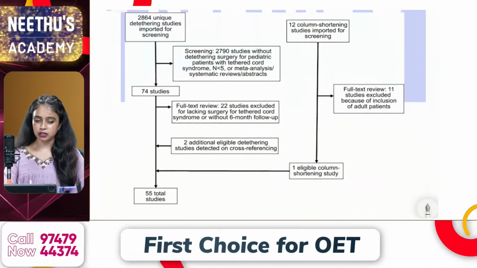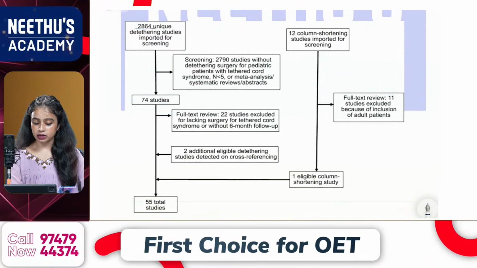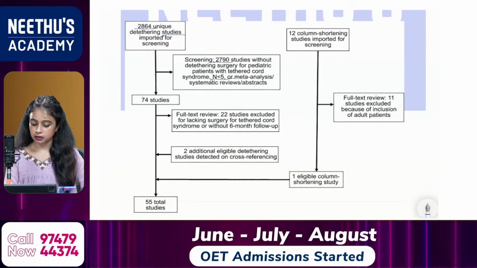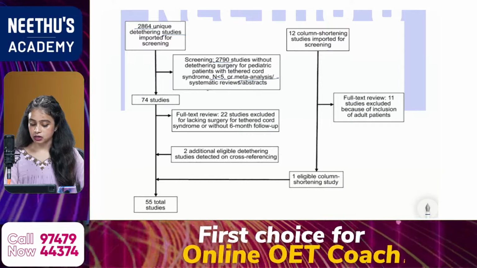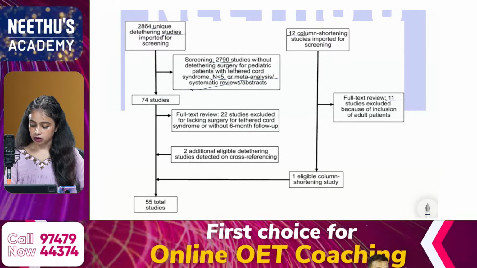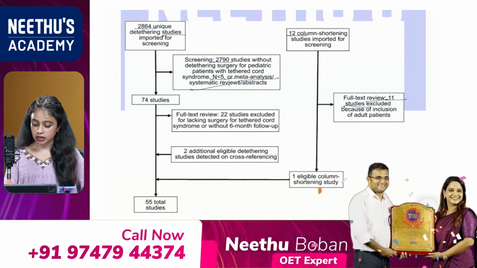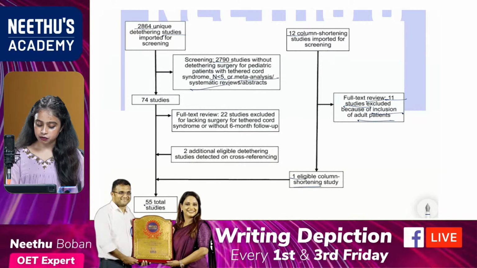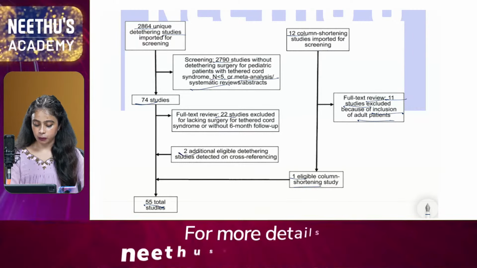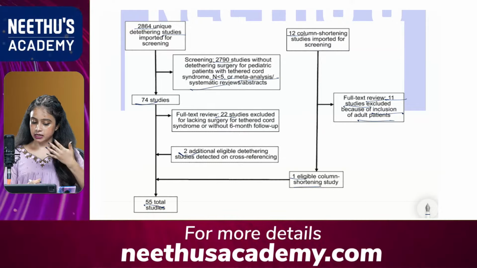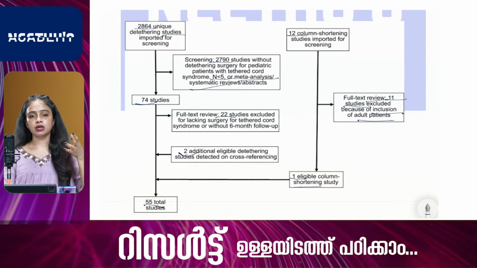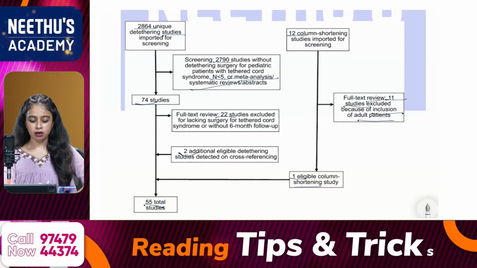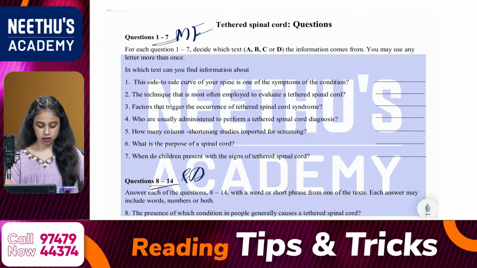Then text D is all about a pictorial. I'm marking all the numbers mentioned here, the words related to research, again the numbers, signs and symbols, meta-analysis related to the research, systemic, then 12, 11, review, studies, again inclusion, adult patients, 1, shortening, 55, 74 and 22. So these are my keywords from text D. You can likewise complete speed reading and scanning, skimming and scanning within 2 minutes. Then we are moving to the first question now.